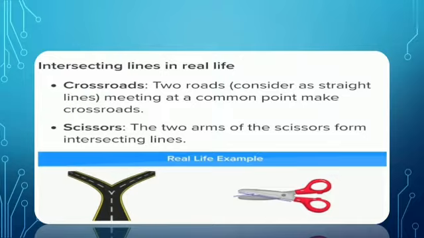You can see many examples of intersecting lines in your daily life, like crossroads and scissors. Crossroads means two roads meeting at a common point, and this is an example of intersecting lines. Scissors: the two arms of the scissors form intersecting lines. So, crossroads and scissors are examples of intersecting lines as you can see in your daily life. You can give so many examples of intersecting lines.